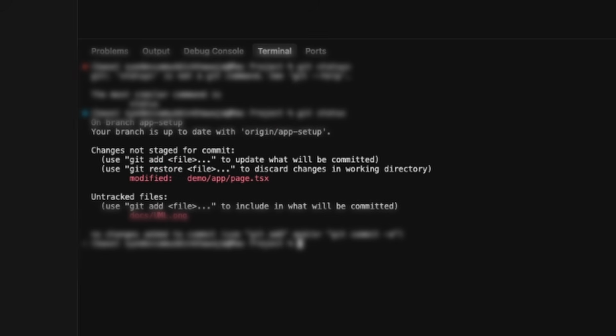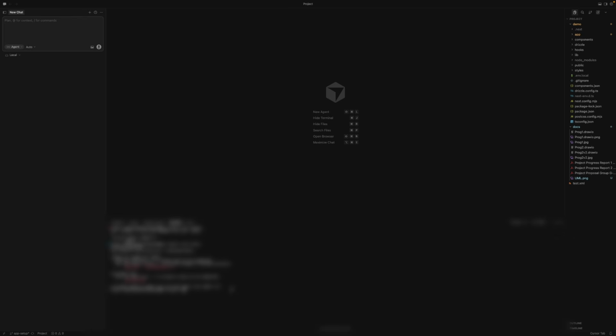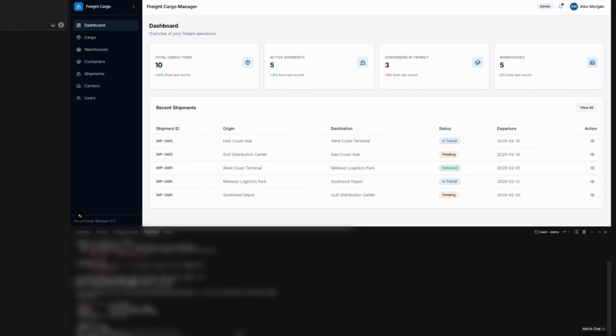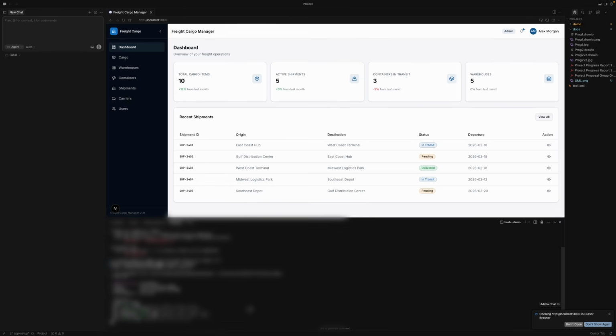So yeah, as you can see, I'm right now on the app setup branch. I actually have been working on this a little bit, so let's give that a run. So we have been working, and that's fine. What isn't fine is the amount of progress. See, it's been about a week, and I've been coding all this. So there's still a lot of work to be done. I don't want to code more.